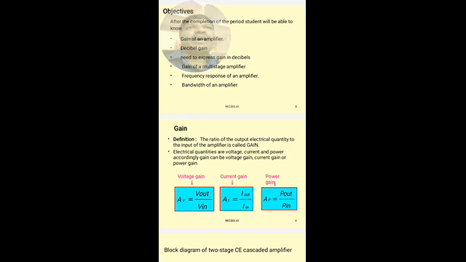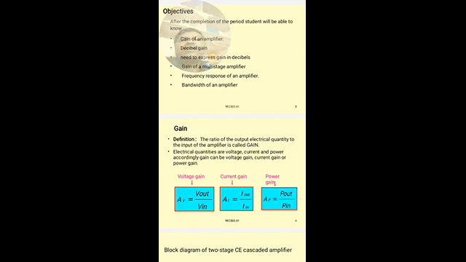If the amplifier raises the voltage signal, then it is called voltage gain. If the amplifier increases the current, then it is called current gain, and if the amplifier increases the power, then it is called power gain. So it is simply the ratio of output signal to the input signal. The input signal may be either a voltage, current, or a power signal.